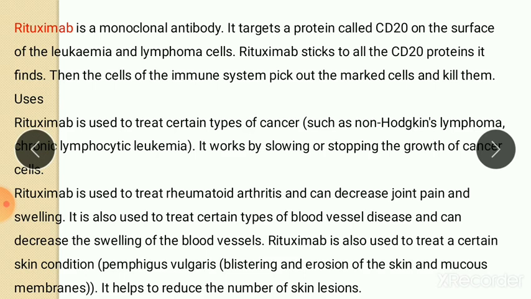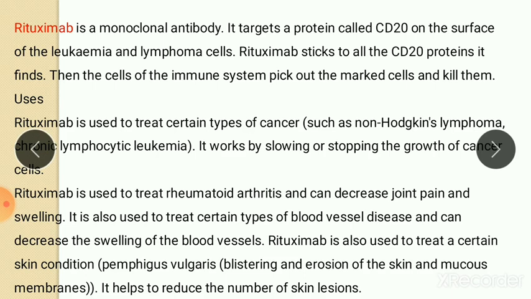Rituximab sticks to all the CD20 protein it finds, then the cells of the immune system pick out the marked cells and kill them. So CD20 is one type of antigen mainly found on the surface of cancerous cells. So this antibody binds to this CD20 antigen and kills the cell.